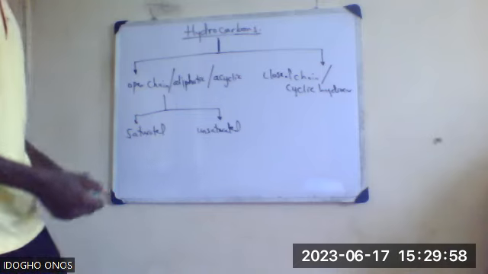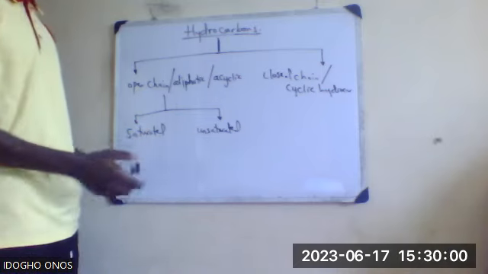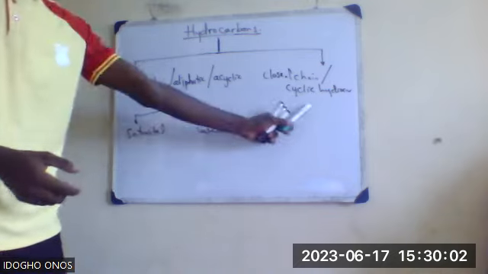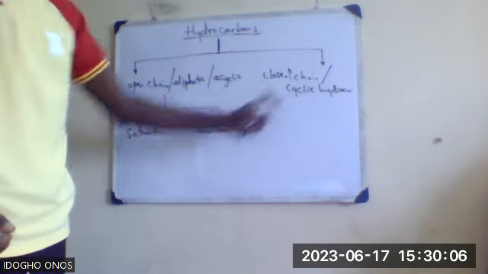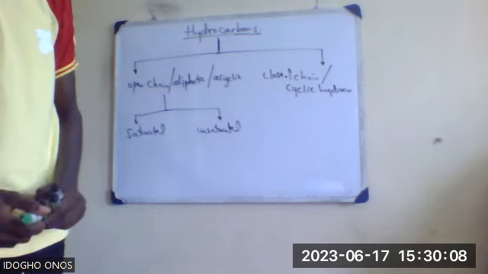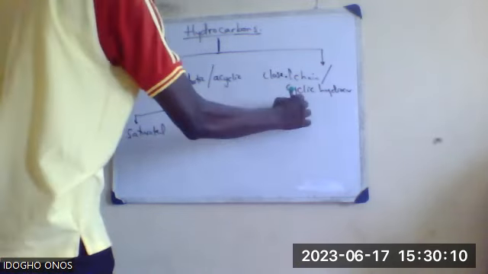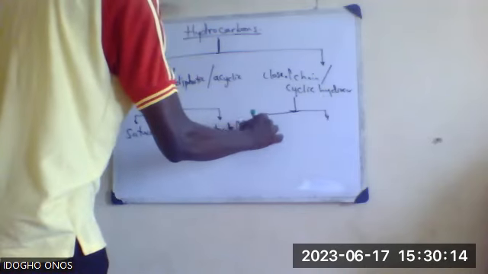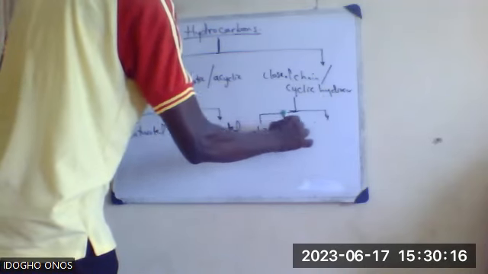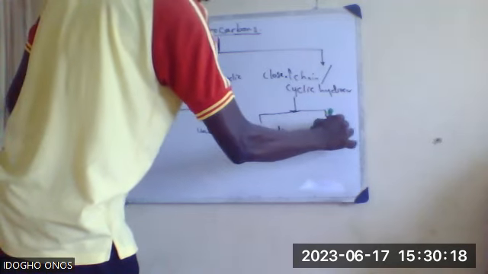Now let me come back to the cyclic or closed ones. These can be broken down again into two. Here we have the alicyclic and the aromatic, like you said.